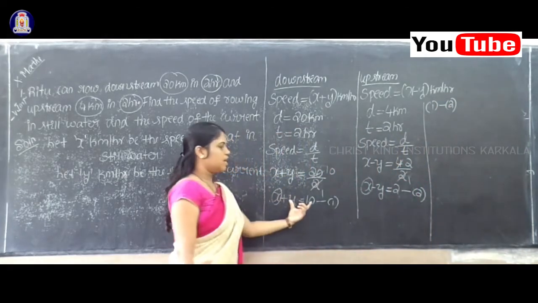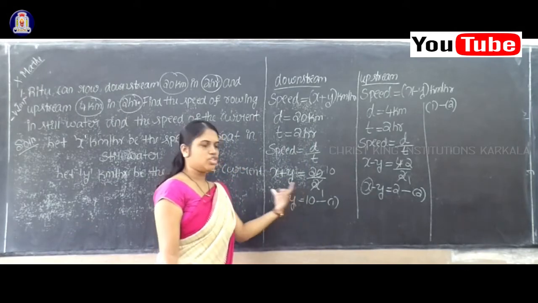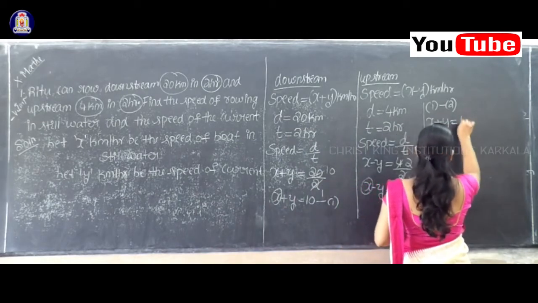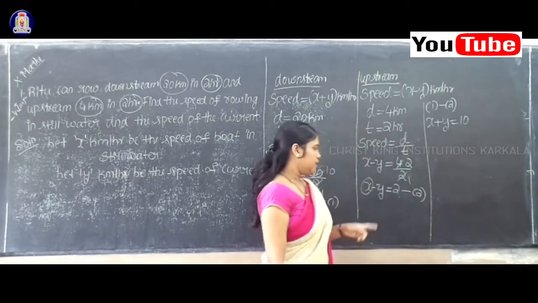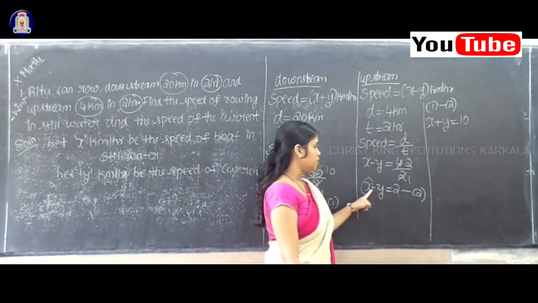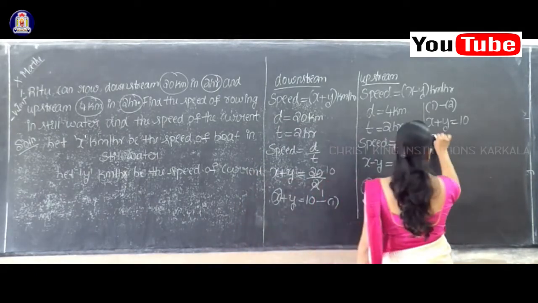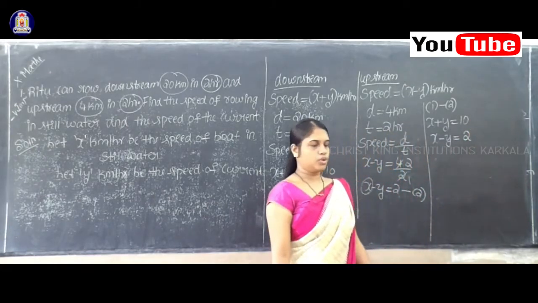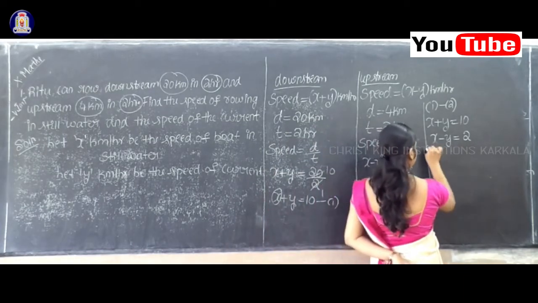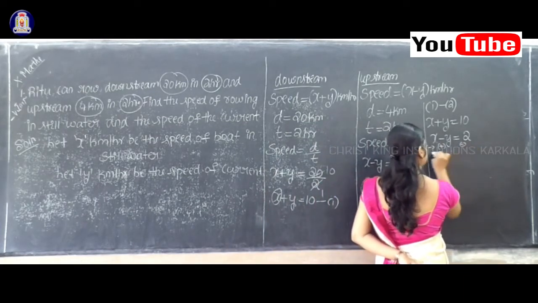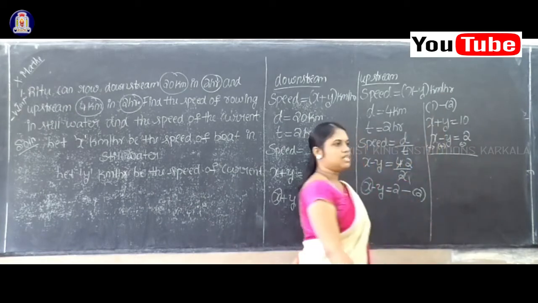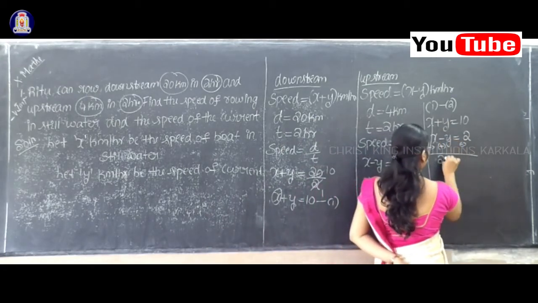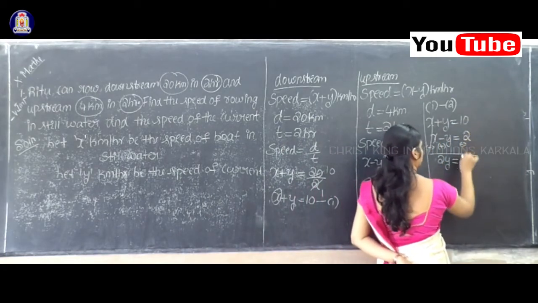First write equation number 1. What is your equation number 1 here? x plus y is equal to 10. This is your equation number 1, isn't it? Next equation number 2. What is your equation number 2? x minus y is equal to how much? 2. x minus y is equal to 2. Now we'll change the sign. Plus x and minus x will get cancelled. Plus y will become 2y. 10 minus 2 will become 8.